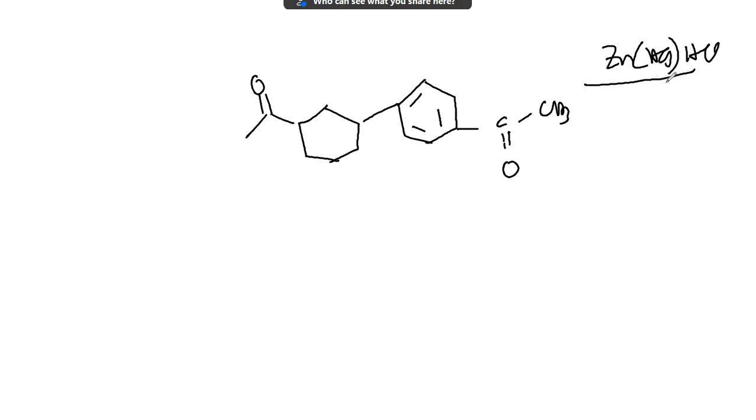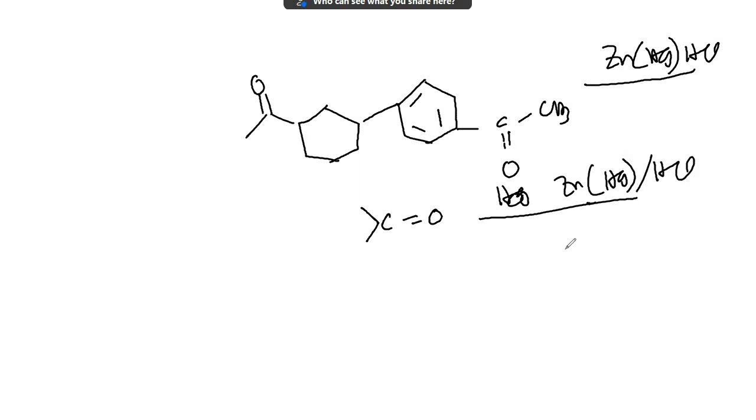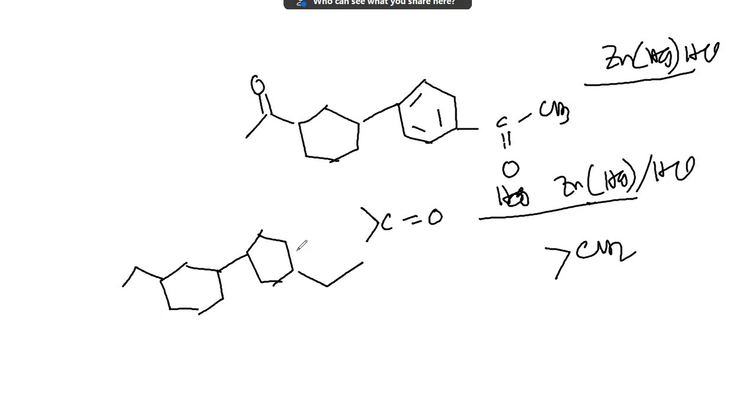Zinc amalgam and HCl is used to reduce a carbonyl group to a methylene group, in acidic medium. The product will be CH2, hence the expected product is this. This is the correct option.